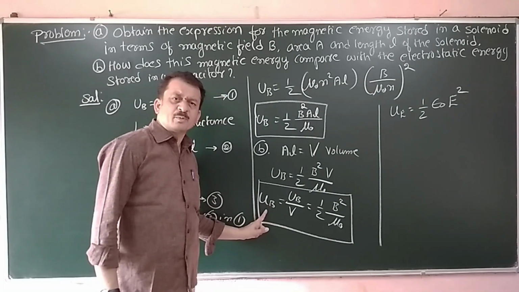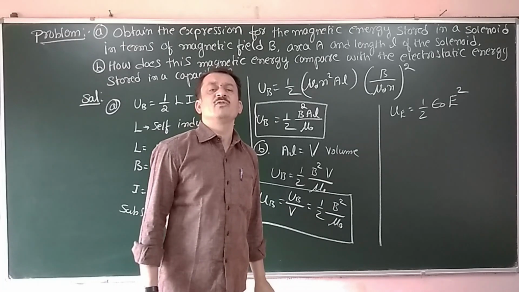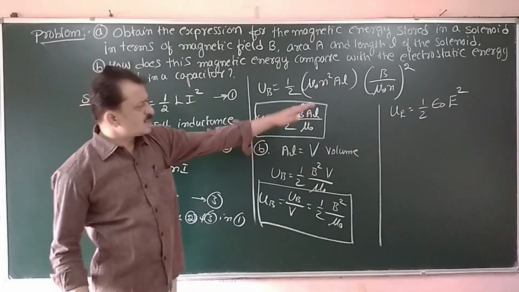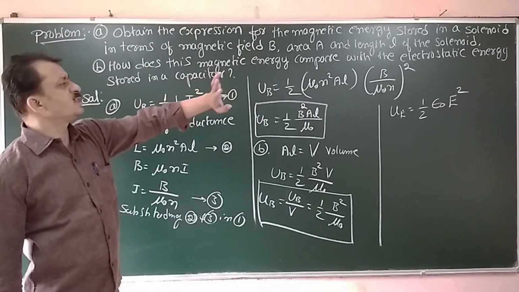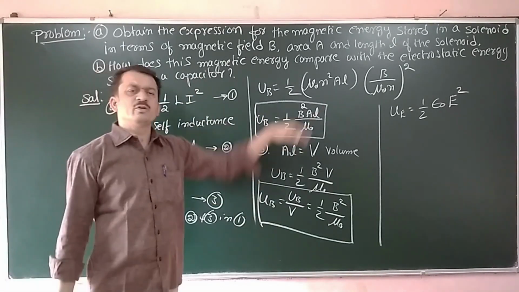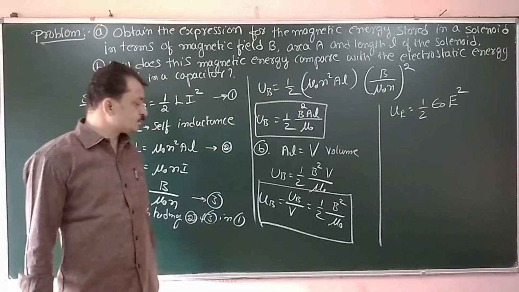Here, the magnetic potential energy per unit volume is directly proportional to the square of the magnetic field. So there is a resemblance between the two. Now the magnetic potential energy per unit volume is compared with the electrostatic potential energy per unit volume. They have a little bit of similarity.